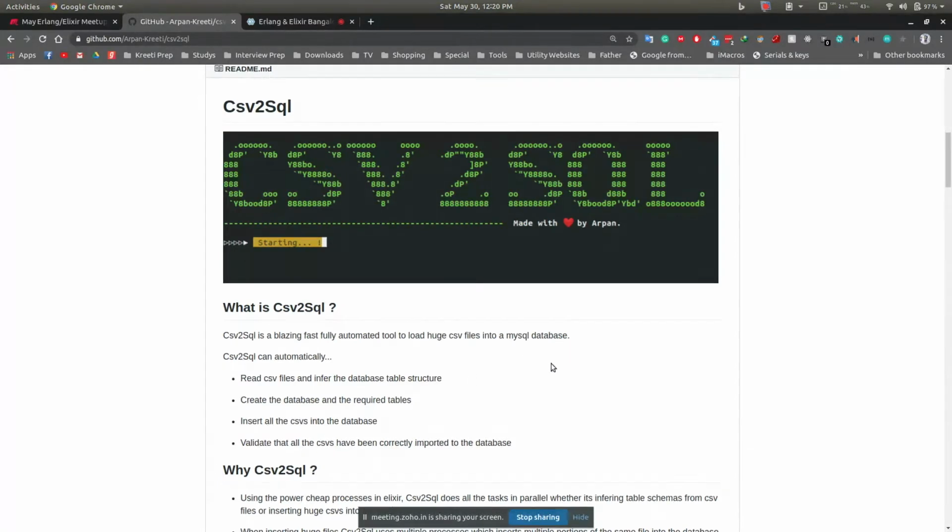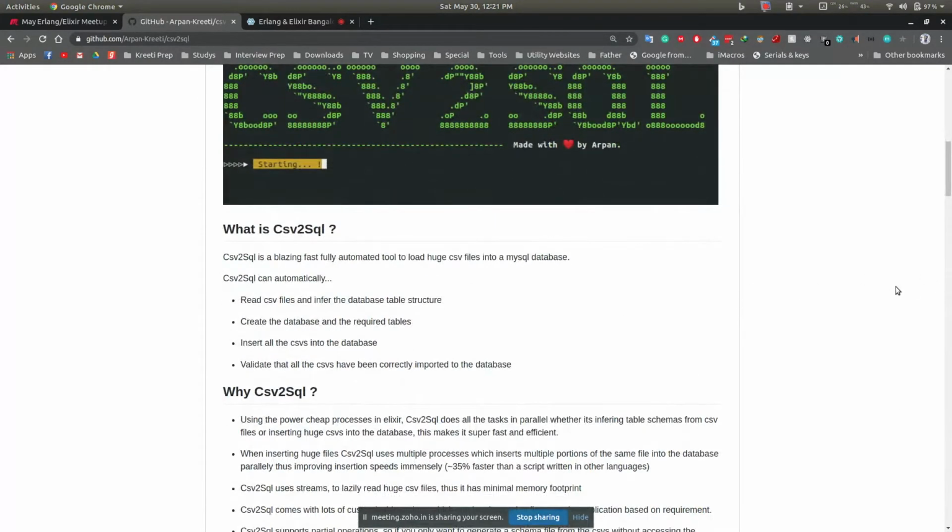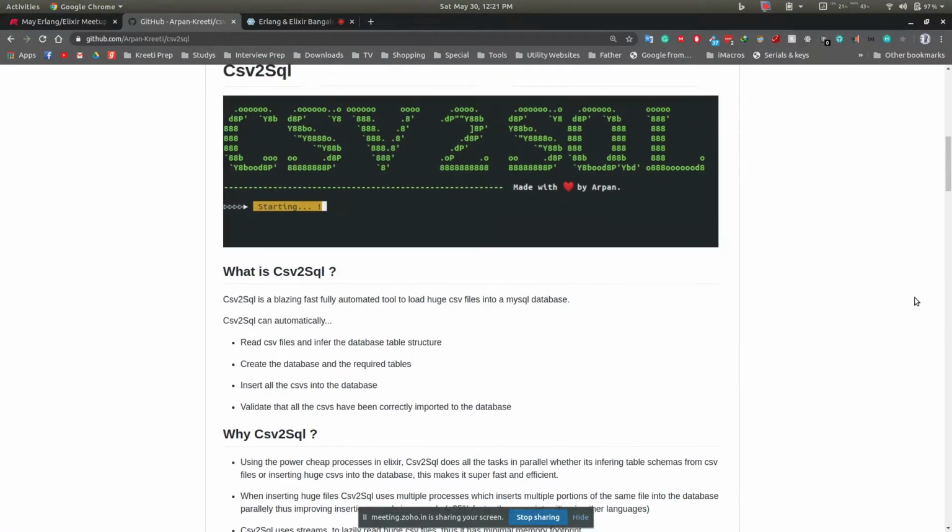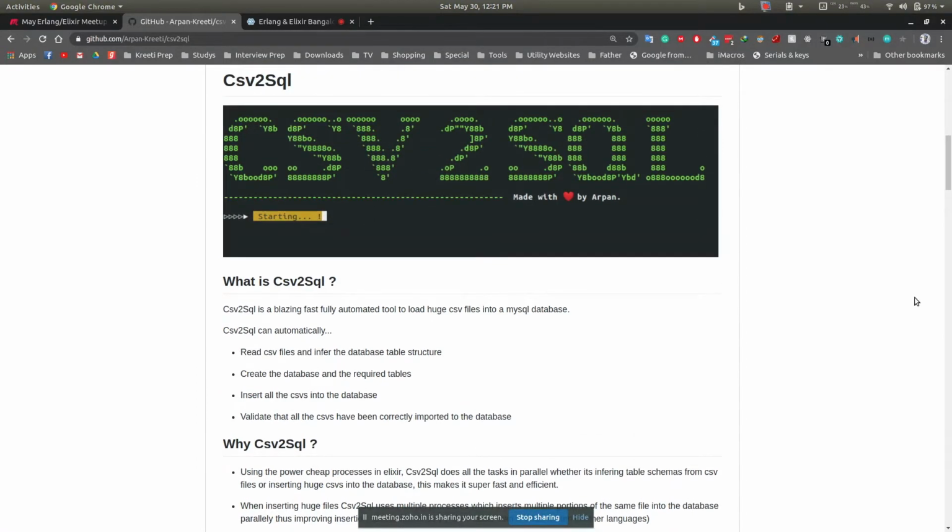So without further talk, let's just dive into it. One more thing I wanted to explain: this is one of the first times I'm implementing an actual GenServer. I'm sure there can be better ways to do what I've done here, and it's more of an educational purpose project. It's more for learning. So with that in mind, let us begin with the demo.